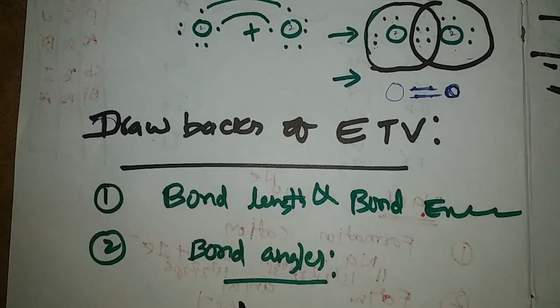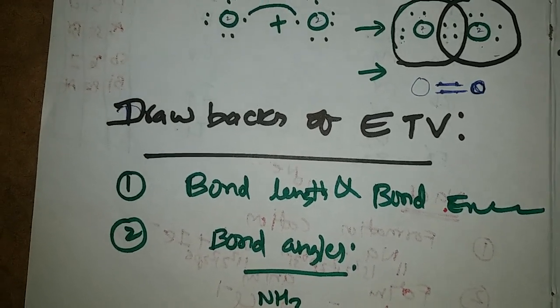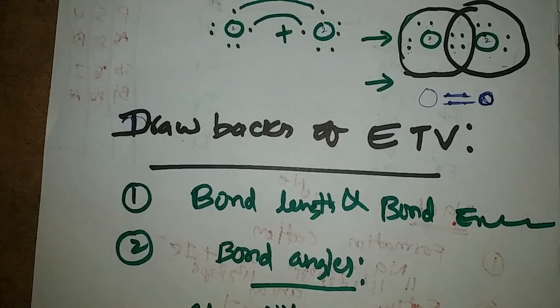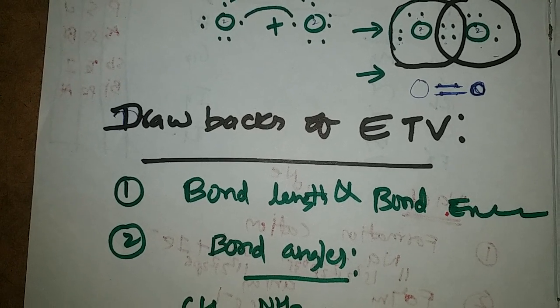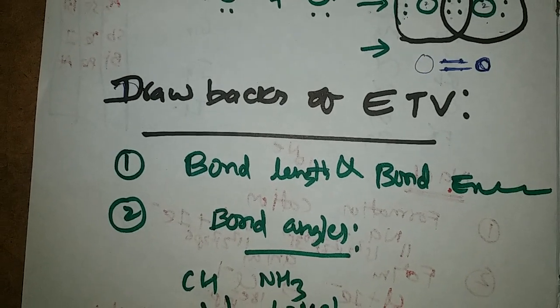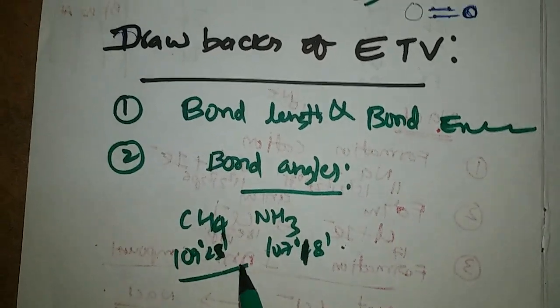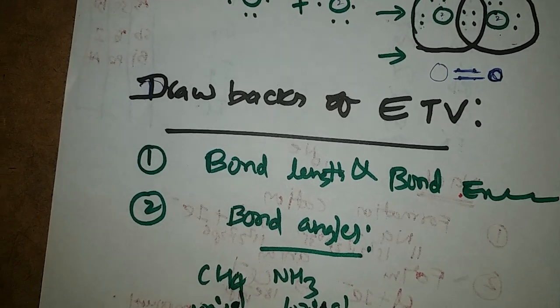For example, the ammonia bond angle is 107 degrees 18 minutes and the methane bond angle is 109 degrees 28 minutes. So what is the reason behind these bond angles?